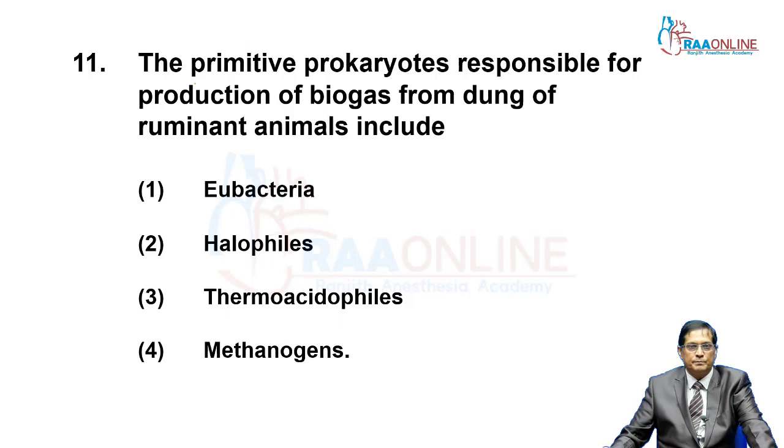Then the most primitive prokaryote, that is archaebacteria, is responsible for the production of biogas, that is methane, from the dung.